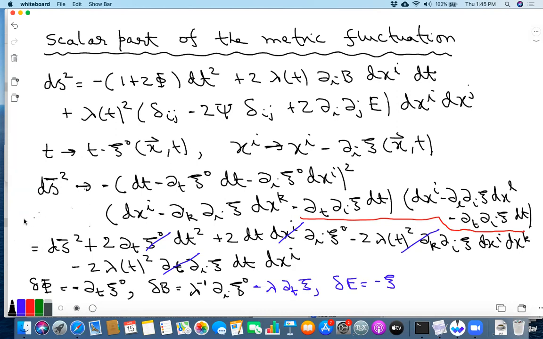So how much is the change in lambda? So this should have been lambda squared plus 2 lambda dot, and then the argument of lambda gets changed by minus xi naught. So minus xi naught.